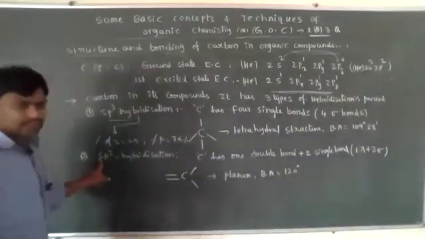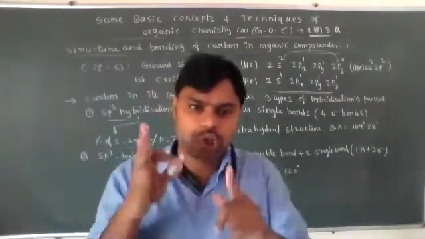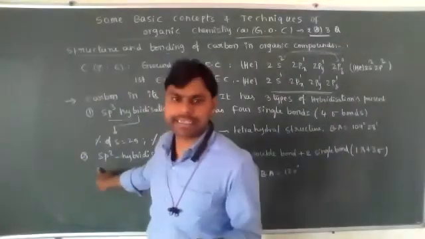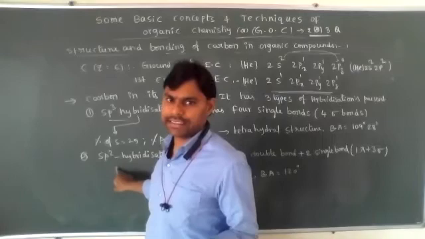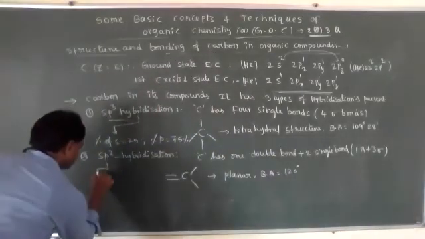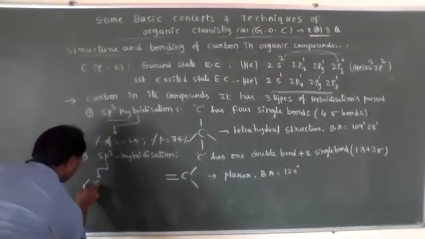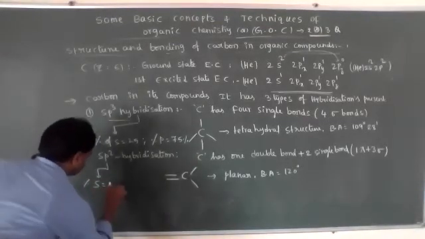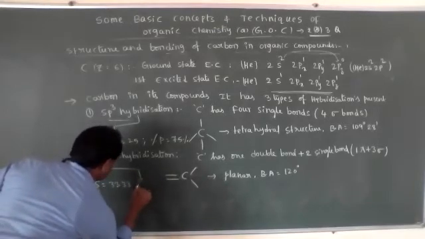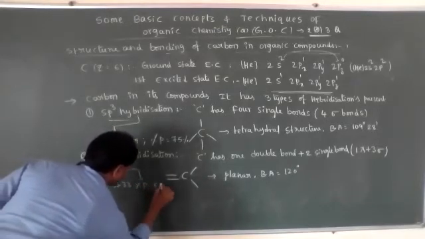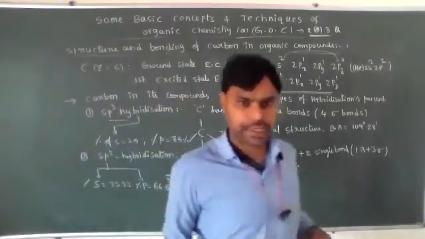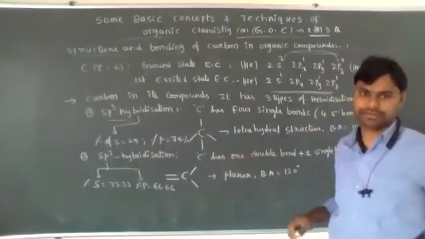And sp2 means 1s 2p. Total how many? 3. Out of 3, one part is 33.33 and the remaining 2 parts is 66.66. So the percentage of S is 33.33% and the percentage of P is 66.66%. Okay, so this is about sp2 hybridization of carbon.